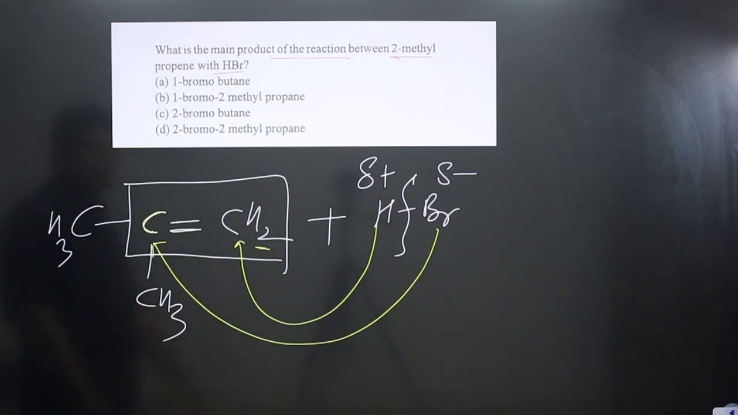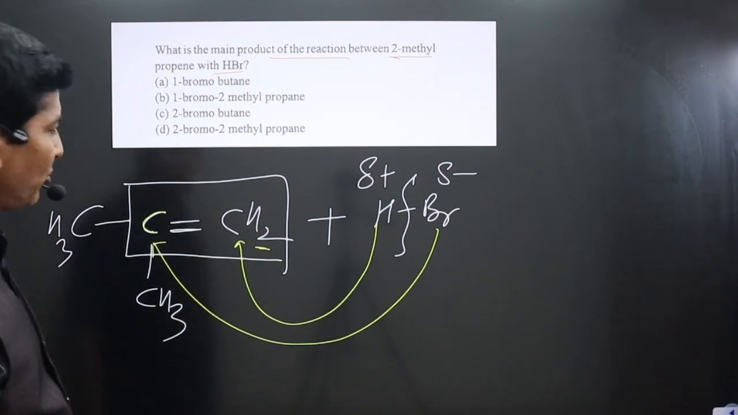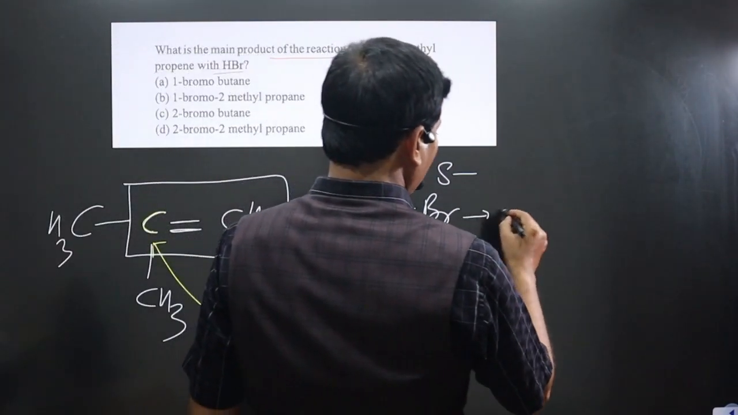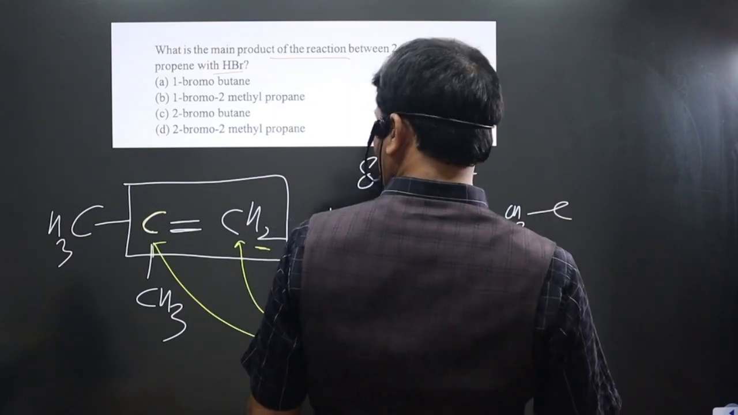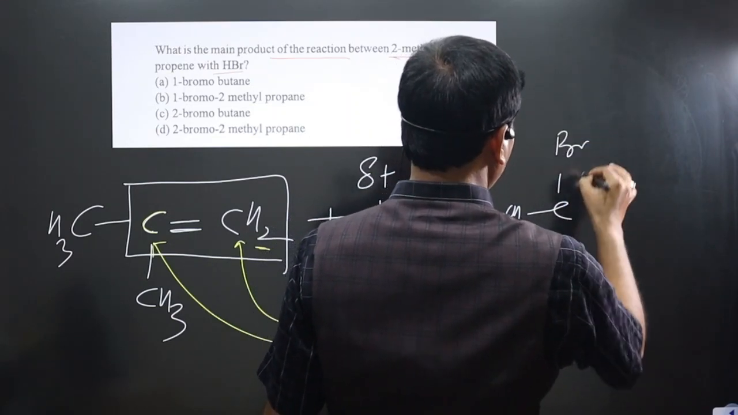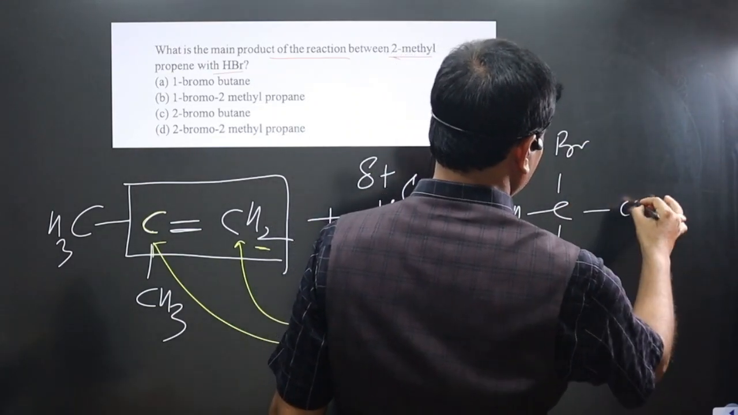Combine, complete the reaction based on Markovnikov rule. Then we get the product CH3, this is C. We can mention this is what we have. Br is there. Here we have CH3 there. Then we get CH3 there.